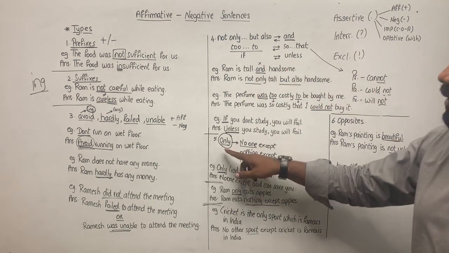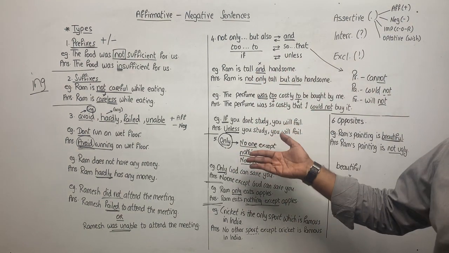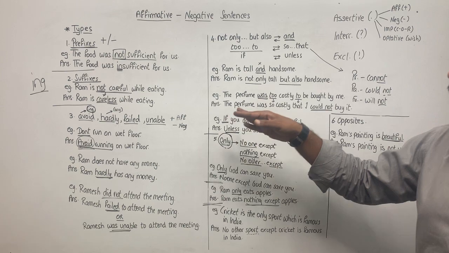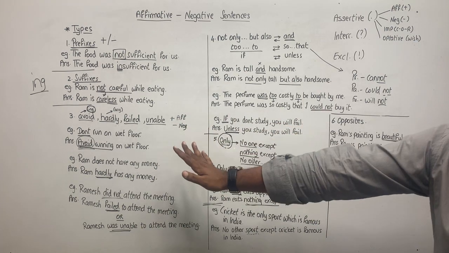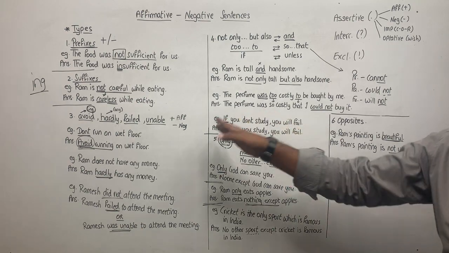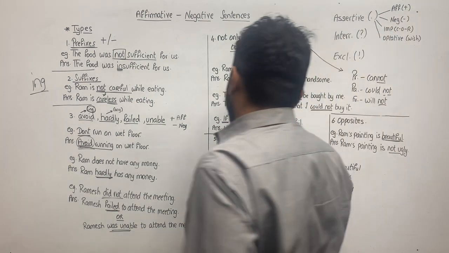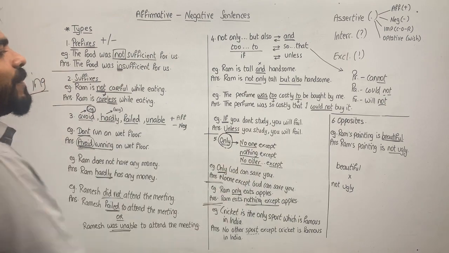The fifth type is by using only or when only is given. When only is given, you will use no one except, nothing except, or no other dot dot except, and vice versa. If no other dot dot except is given, you will use only. Okay, so only makes it positive. These three options make it negative.